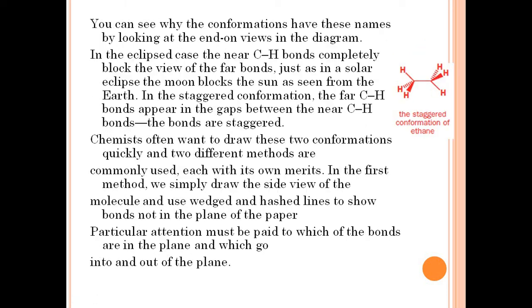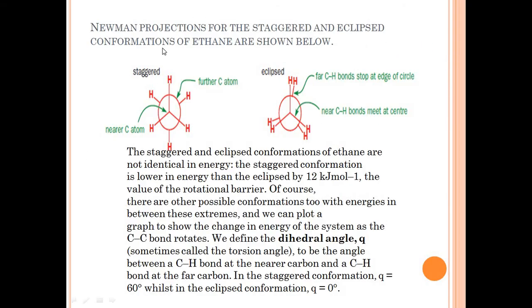So we'll discuss this directly by seeing the structures. See here, this is the Newman projection formula for the staggered conformation, and this is the Newman projection formula for the eclipsed conformation. So we can draw these structures in this manner for the ethane compound.